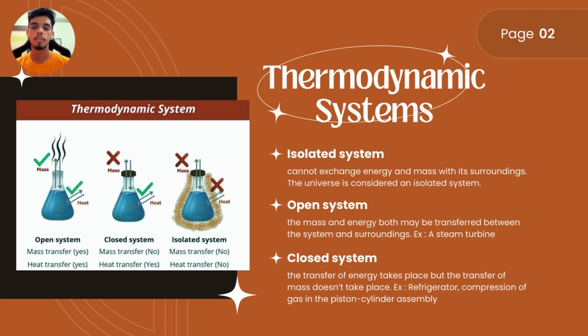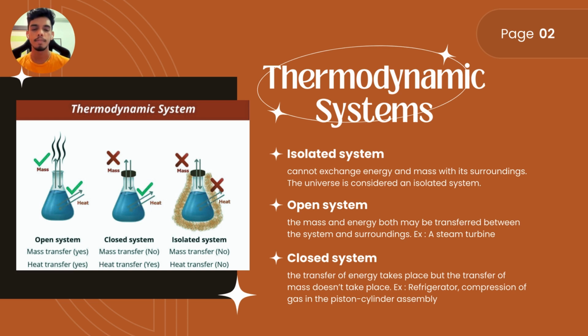Before we get to know about the laws of thermodynamics, it is compulsory for us to know the basic terminologies used in thermodynamics. So firstly, thermodynamic system. There are three systems involved in thermodynamics. The first one is the isolated system, which cannot exchange energy and mass with its surrounding, so the universe is considered an isolated system. Secondly, open system, where the mass and energy both may be transferred between the system and the surrounding.